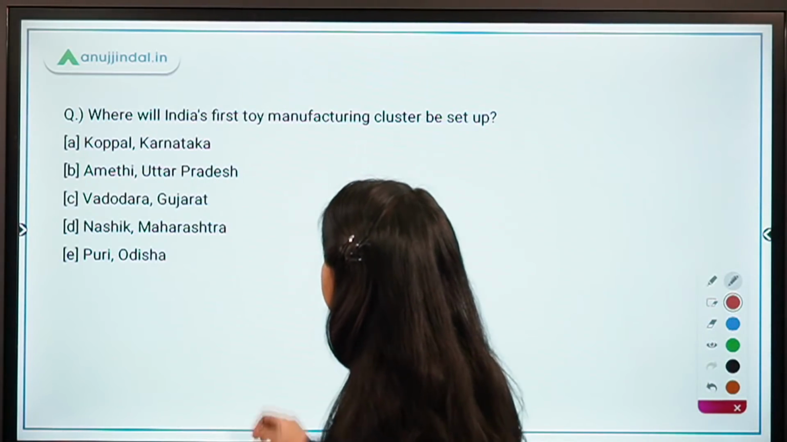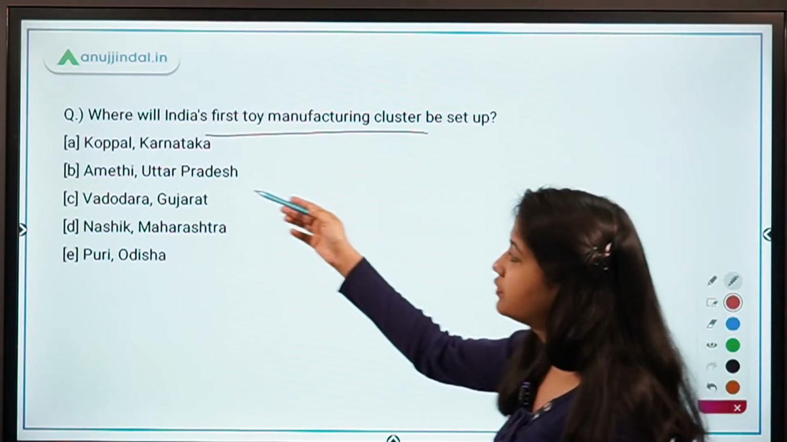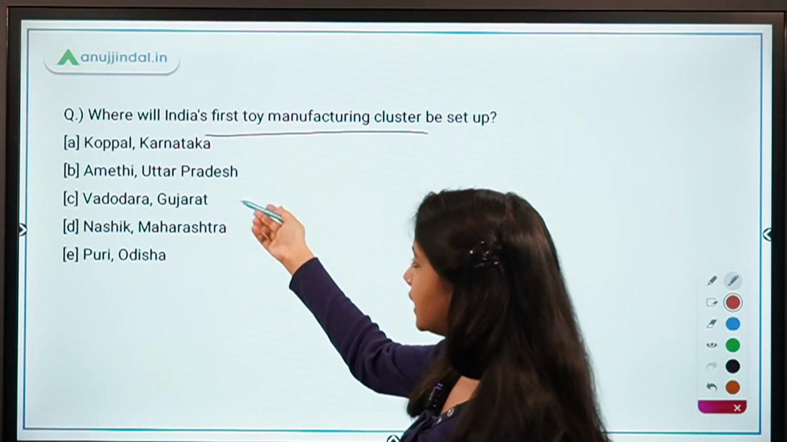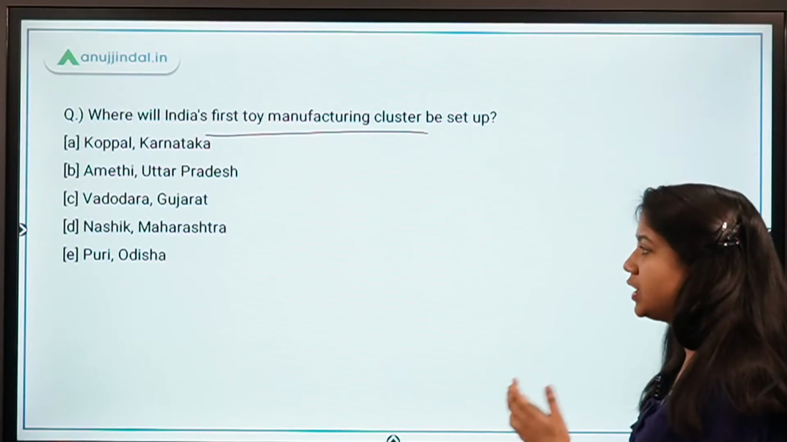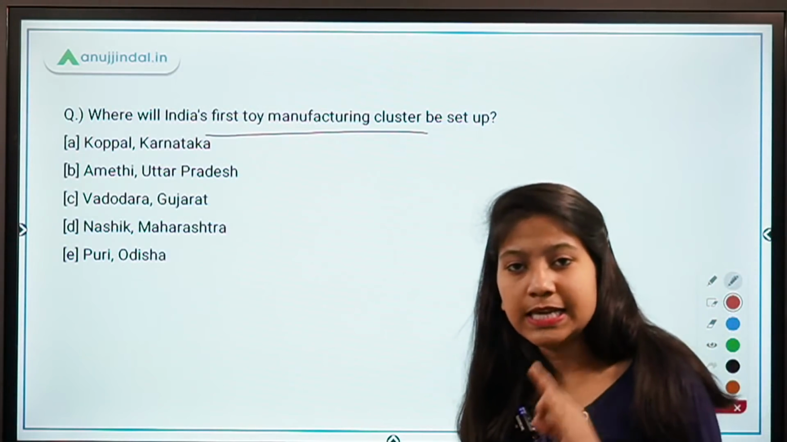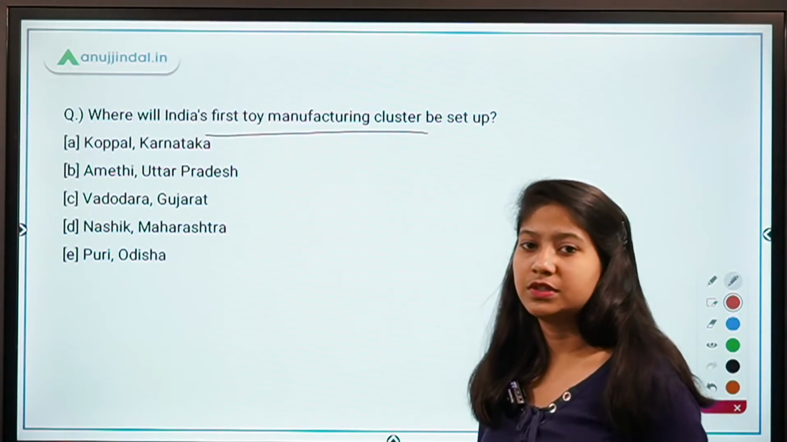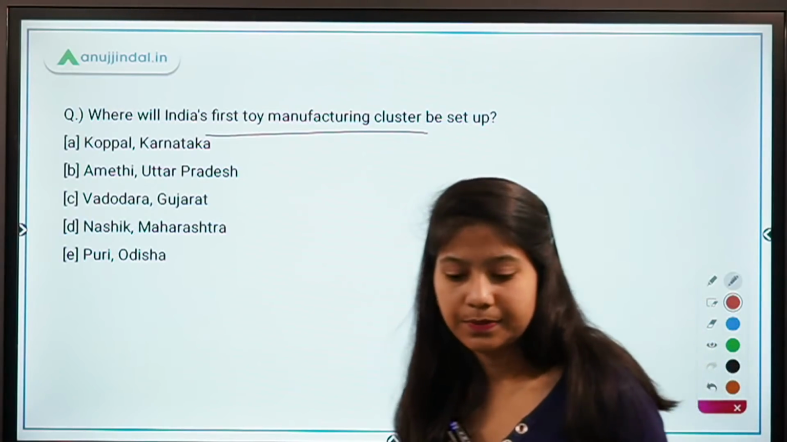Where will India's first toy manufacturing cluster be set up? So you have 5 options: Bhopal, Karnataka, Amethi, Uttar Pradesh, Vadodara, Gujarat, Nashik, Maharashtra, and Puri, Odisha. Which is the exact place where this India's first manufacturing cluster will be set up?